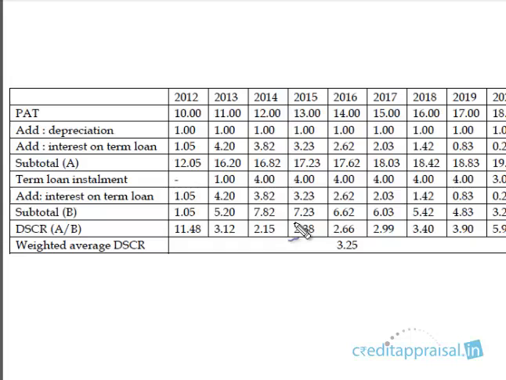Okay, so let us take an example. So this is the original. These are the DSCR calculated as per the original assumptions. This is what we call the base case DSCR. Base case means these are the original assumptions made by the company. Base case, right? Let us change some of our assumptions.